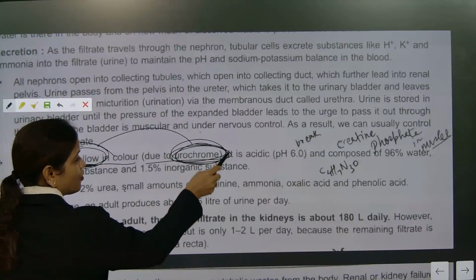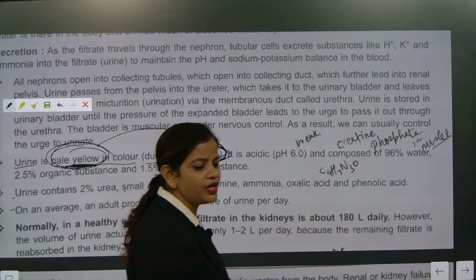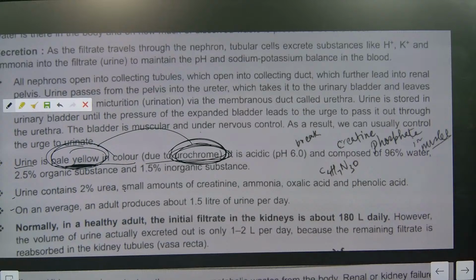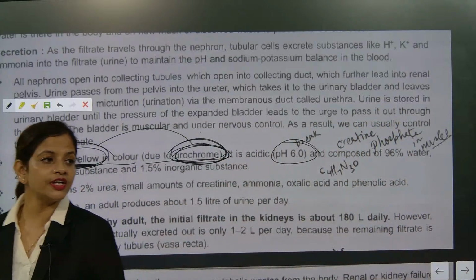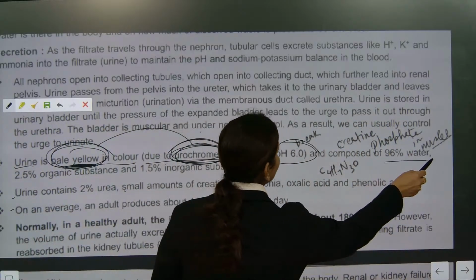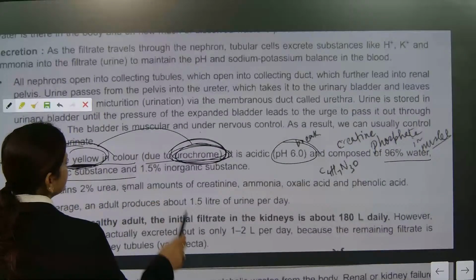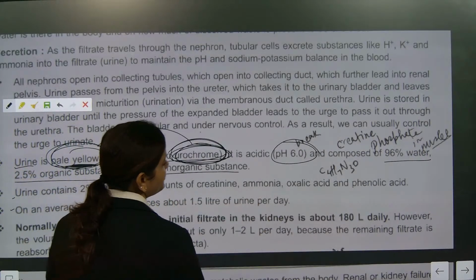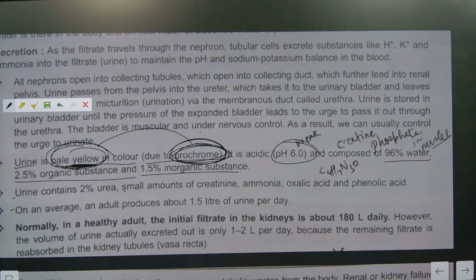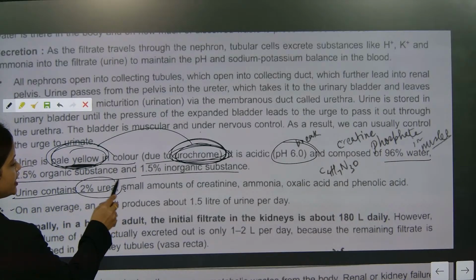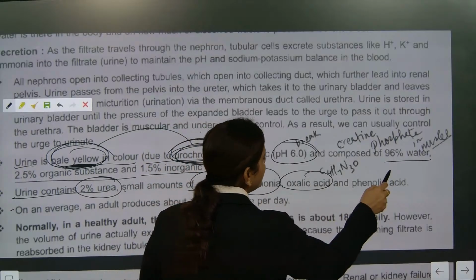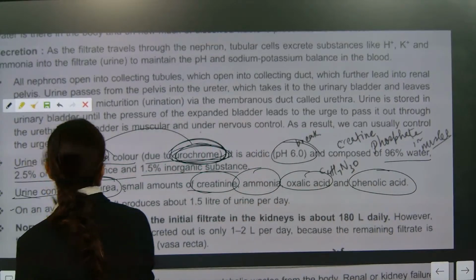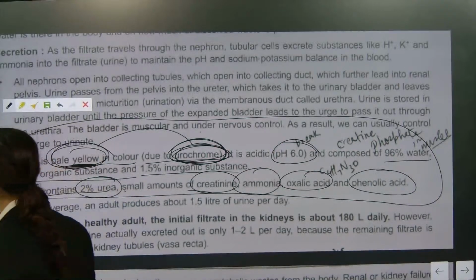Remember, the color of urine looks yellow because of urochrome. Understood? So now look here. It is acidic. What is the pH level of urine? 6. So it is acidic. It is composed of 96% water, 2.5% organic substances and 1.5% inorganic substances. Urine contains 2% urea, and a small amount of creatinine, ammonia, oxalic acid and phenolic acid. Remember this part of urine.